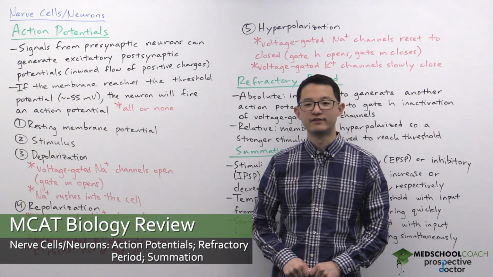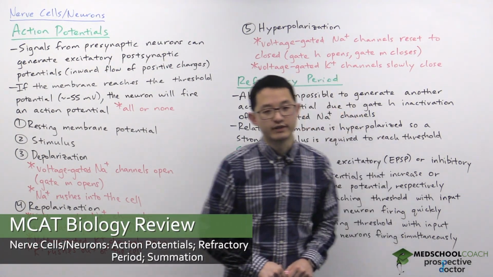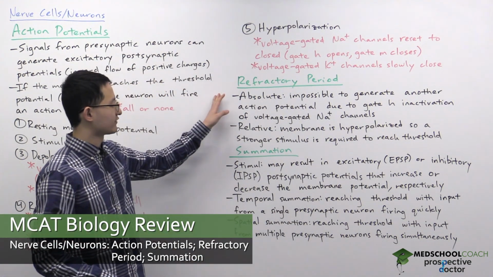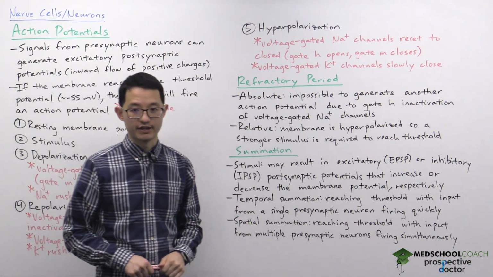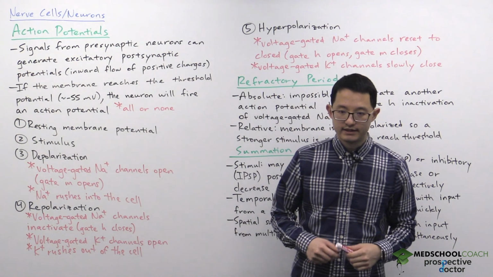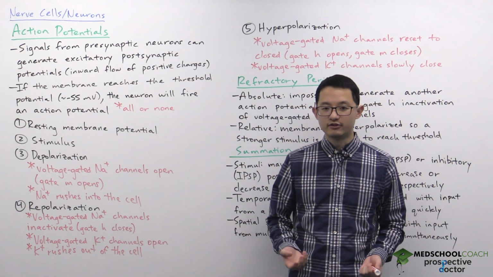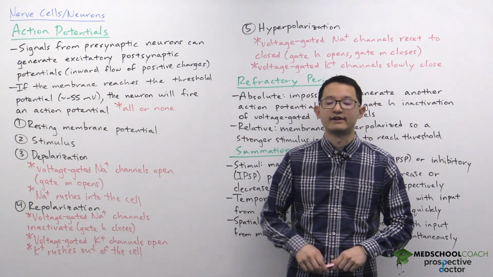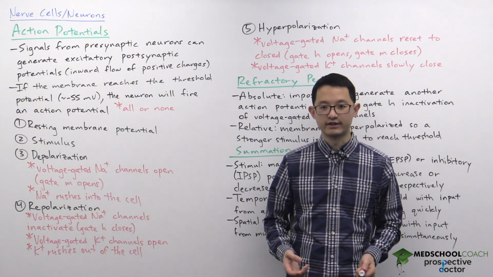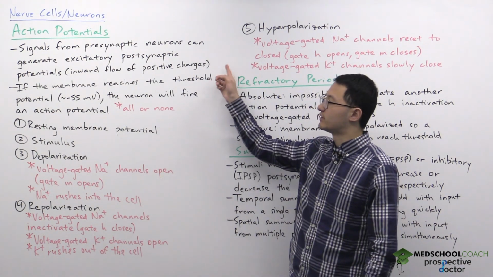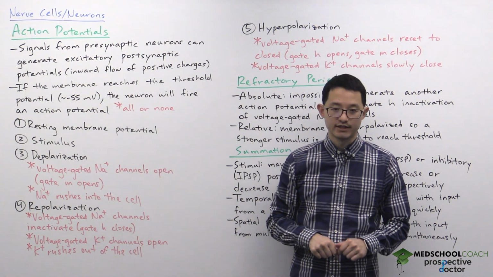In this video, we're going to go over action potentials. This is going to include a discussion on the refractory period as well as summation. The action potential is the signal that neurons send down their axons to their downstream targets. They can be initiated from signals from presynaptic neurons.